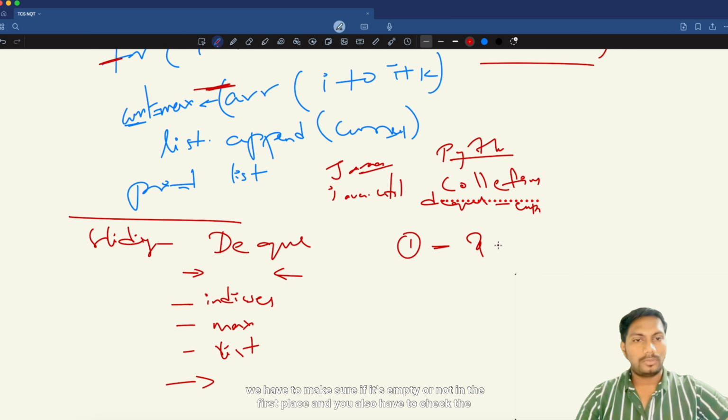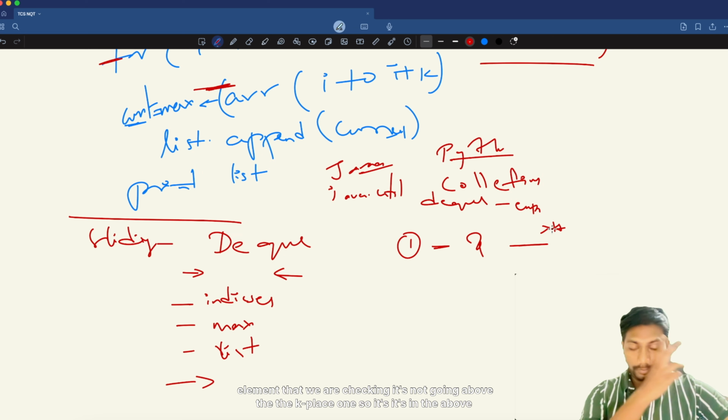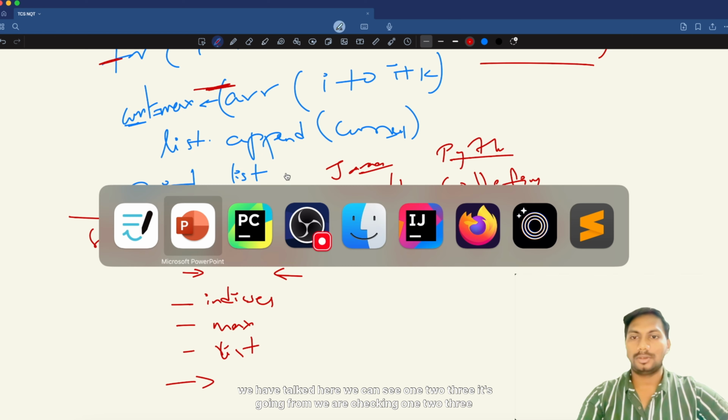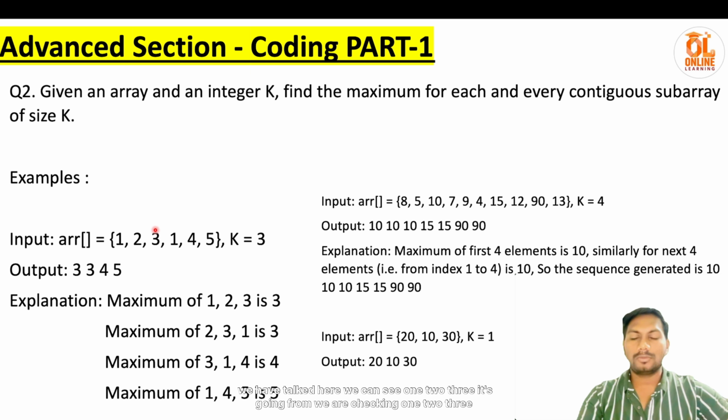We also have to check that the element we are checking is not going above the k plus 1, it should be within the kth limit here. Otherwise it's going above the window, so we have to stop that and pop that element, because we have to go as per the window, that is the subarray we talked about here. You can see 1 2 3. When you are checking 1, we have to make sure it has crossed that window.